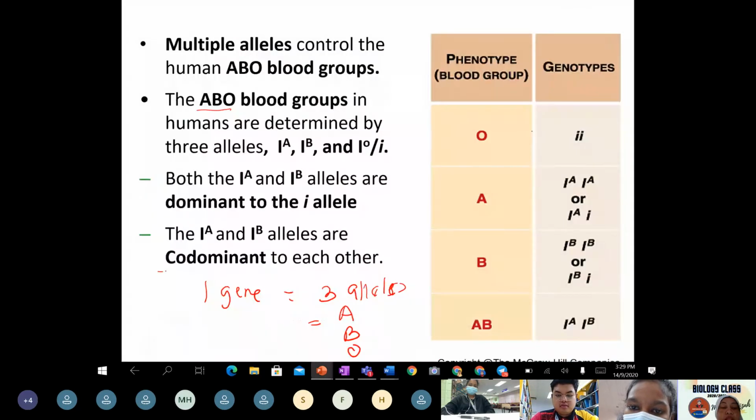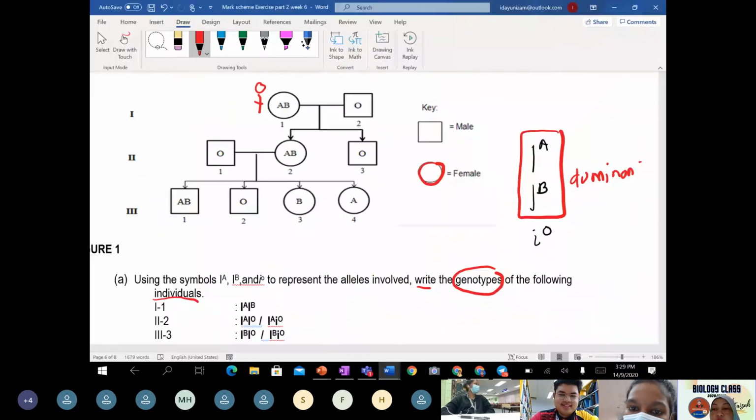Codominant means both alleles are able to express their phenotype. Both are dominant, so both are codominant. So that's why mommy shows IA, IB. Okay, Aisha?